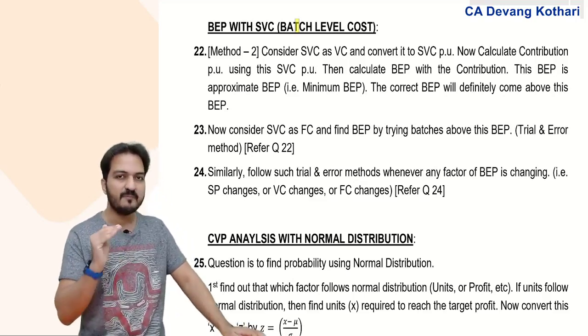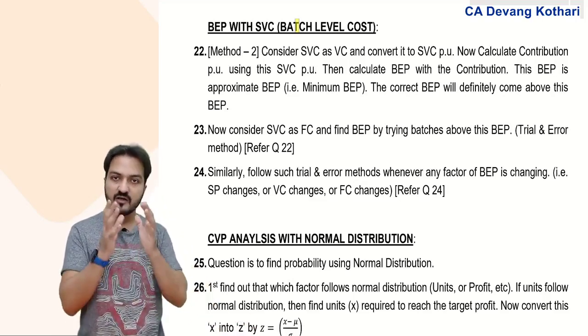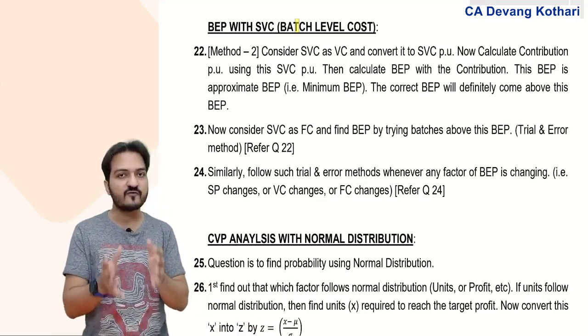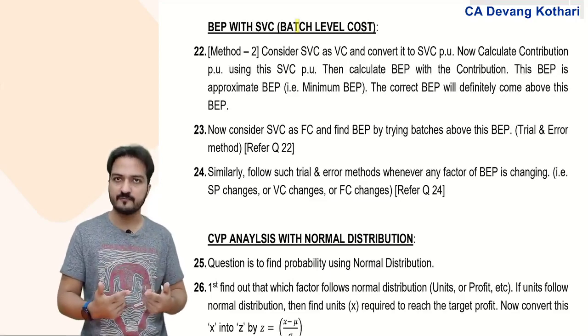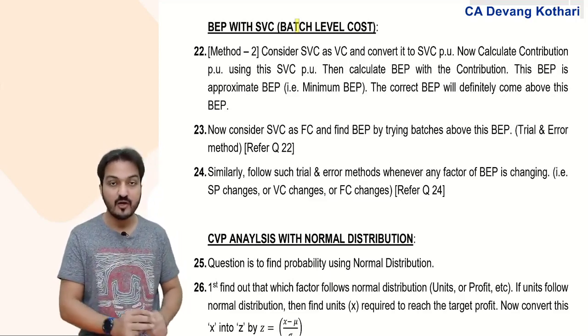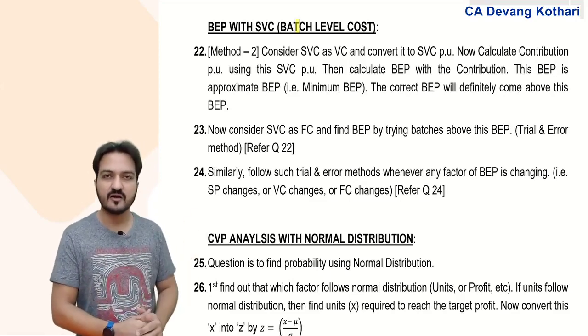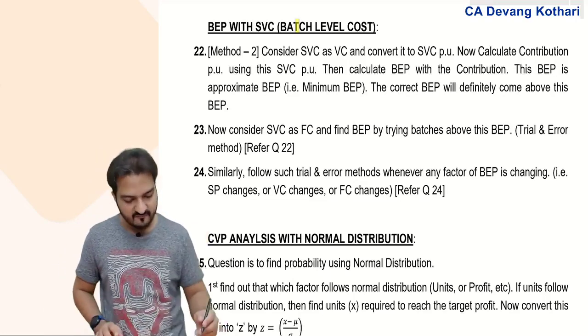In short, batch level cost means the cost which increases for increase in group of units, not for increase in every single unit. Now, if you are given any such fixed cost in the question which increases with group of units, then how to calculate break-even point? Look, for break-even point,